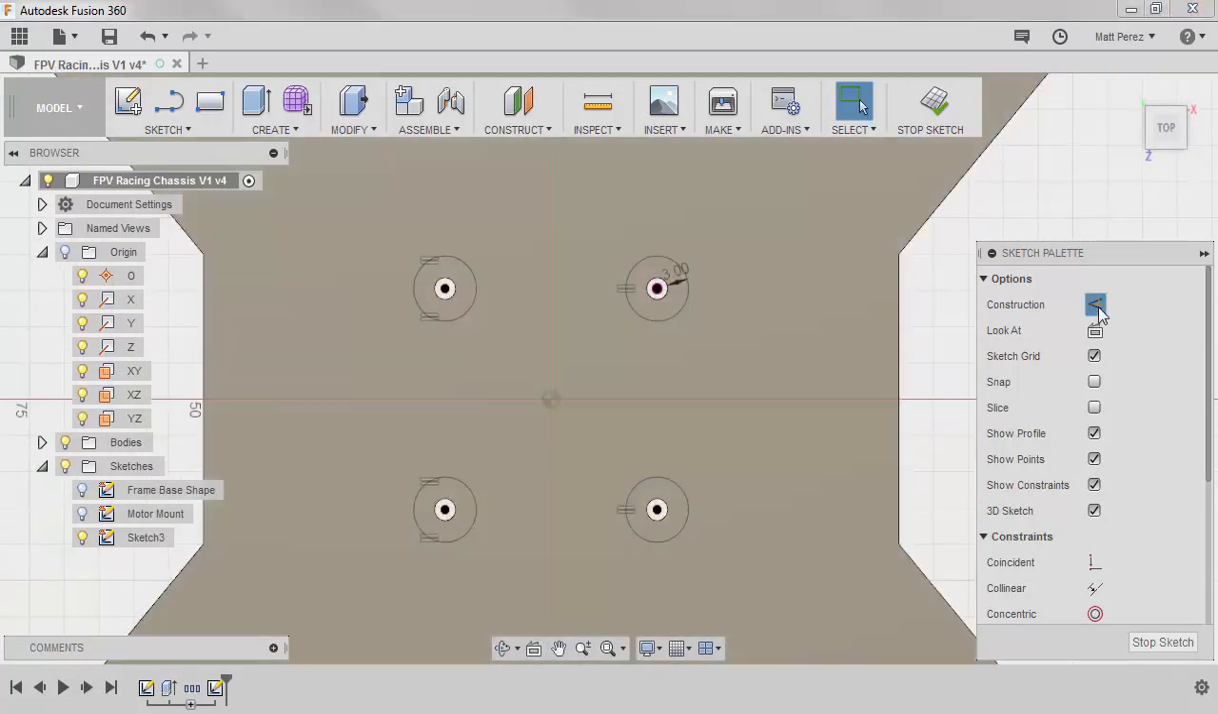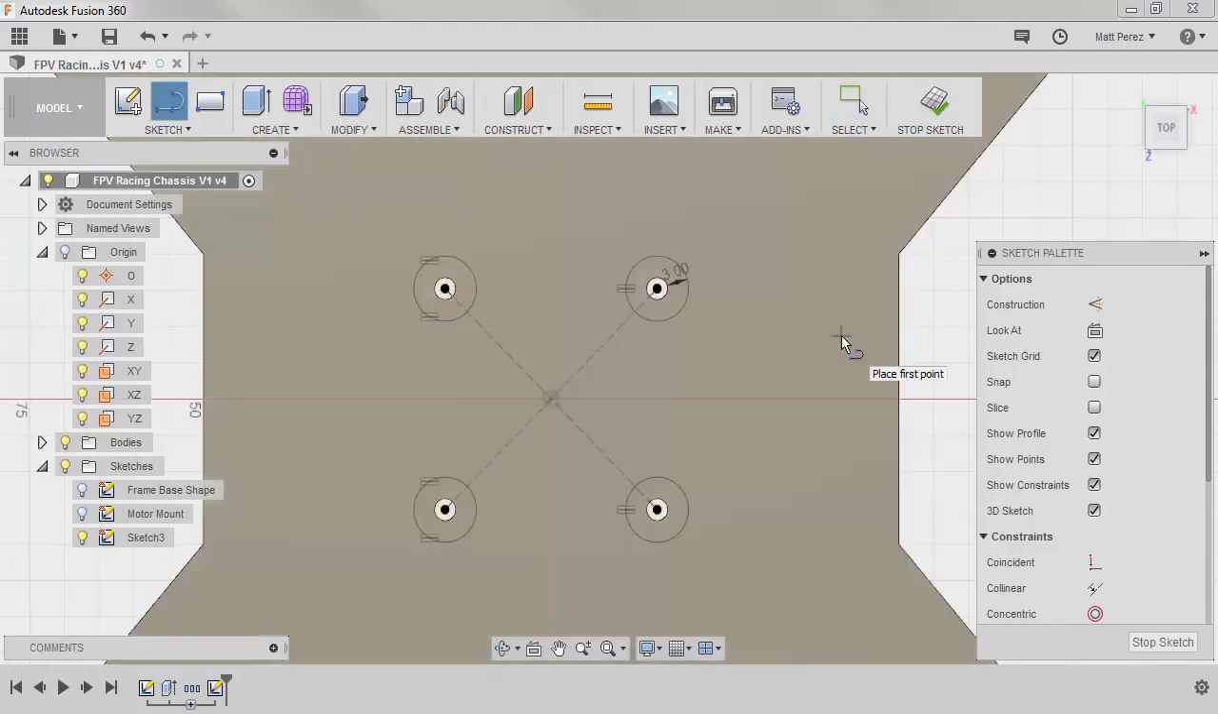I'm going to turn on construction, hit L for line, and draw a line. Hit the green check mark to stop the line tool. I'm going to draw a line here, and then hit escape. Turn off the construction option. And now we have a reference for some of the areas that we want to cut away.